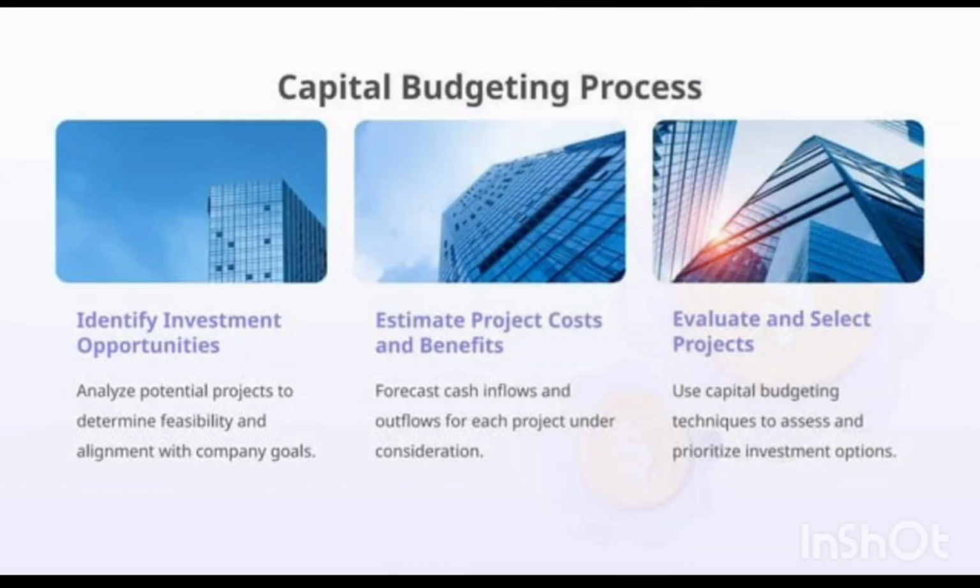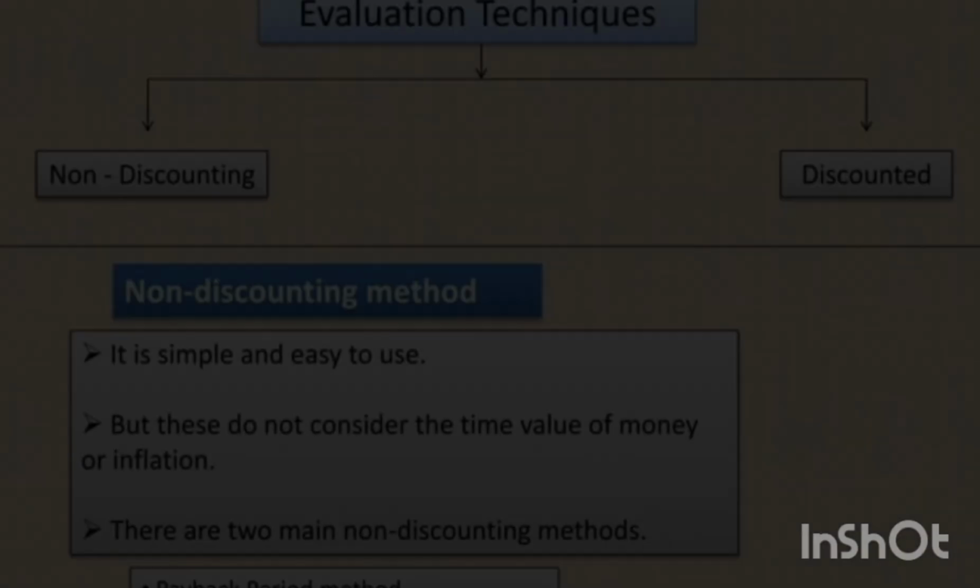Next we see capital budgeting process. First thing is identify investment opportunity. It analyzes the potential projects to determine their alignment with the company goals. Second thing is estimate the project cost and benefits. Forecast cash inflows and outflows. Third thing is evaluate and select projects.